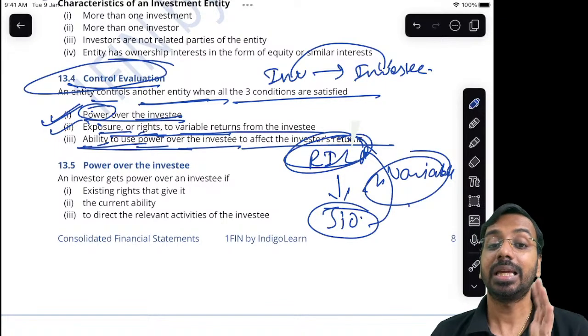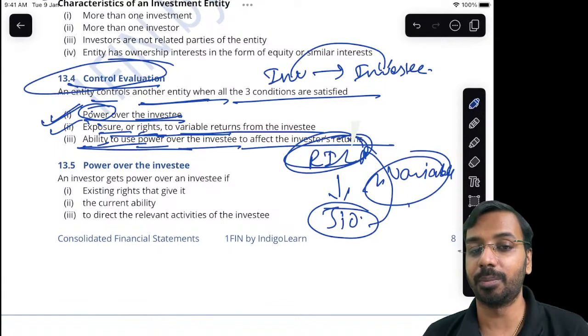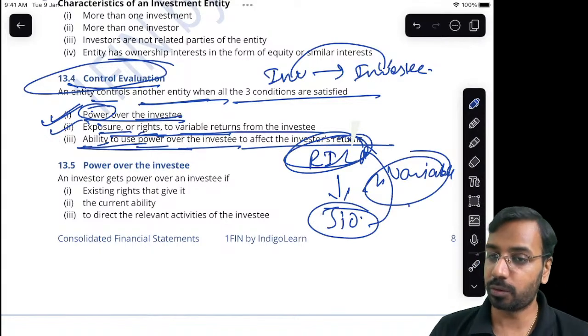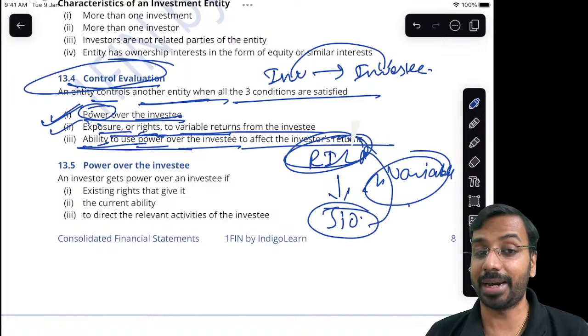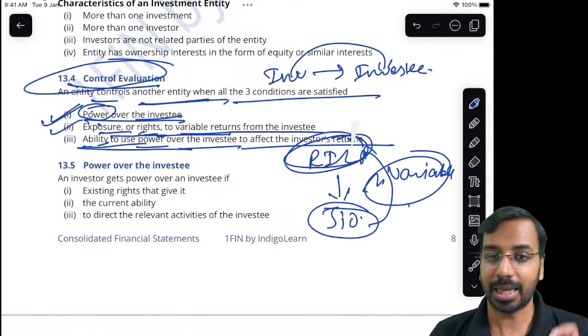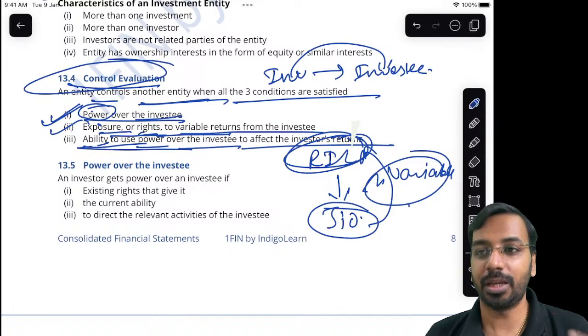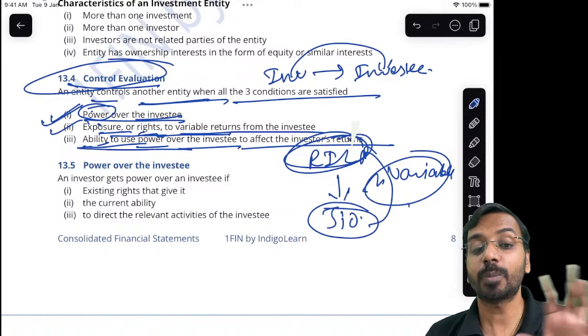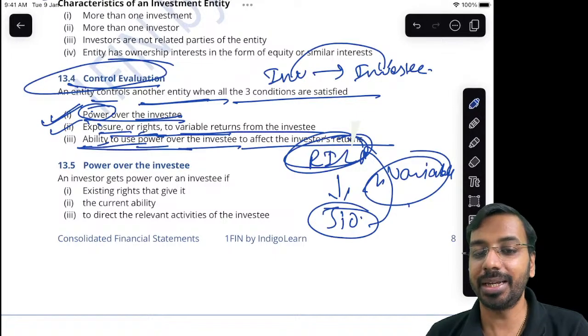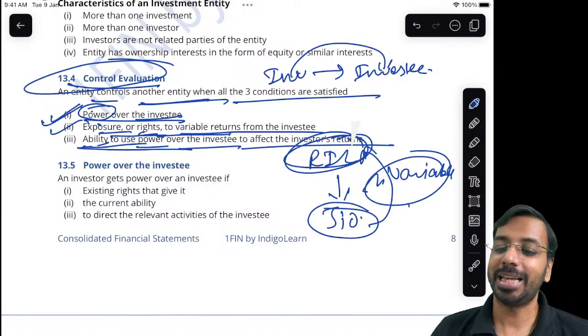For example, if I own a particular business, I have power over the business. What am I exposed to, or what do I have a right to? Variable returns. Then because I have right to variable returns and I have the ability to use my power to impact the return.